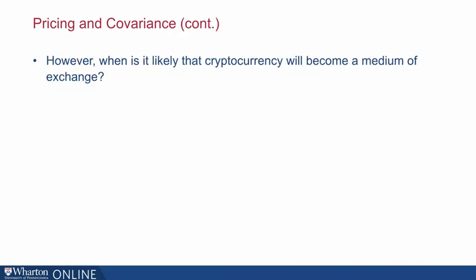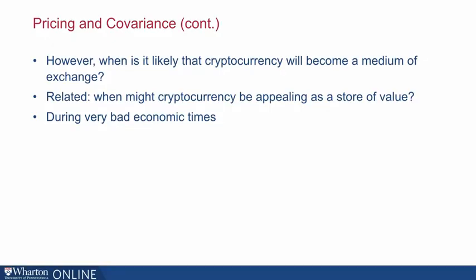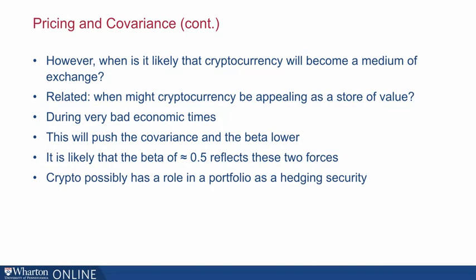On the other hand, when is it likely that cryptocurrency would become a medium of exchange? Related, when might people really consider cryptocurrency as a store of value? I would argue that the times when those things might occur are likely to be times that are not very good. They might be times of disruption, times of high risk, times when governments are not reliable, namely bad economic times when the market is doing poorly. This is going to be what pushes the covariance and the beta lower. Thus, it is likely that a beta of 0.5 reflects these 2 forces. And what it means is that cryptocurrency possibly has a role in a portfolio as a hedging security.